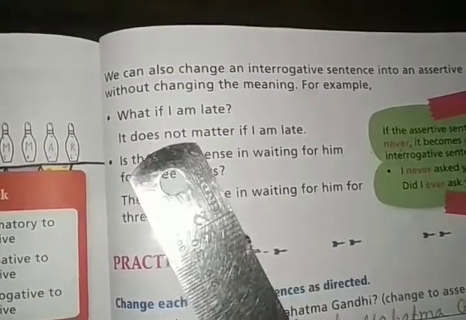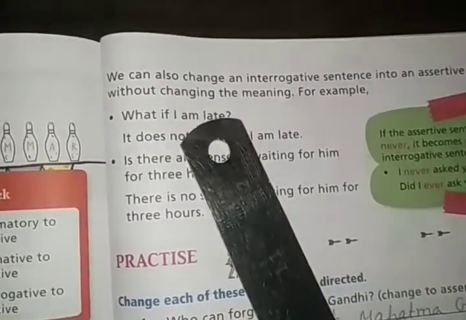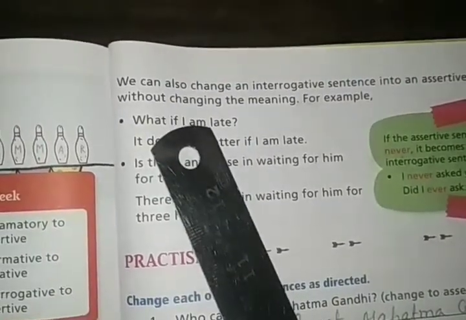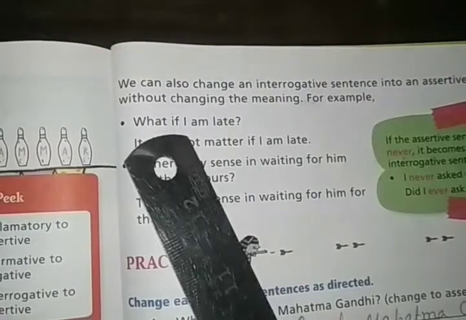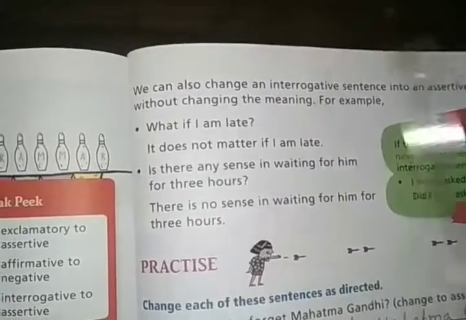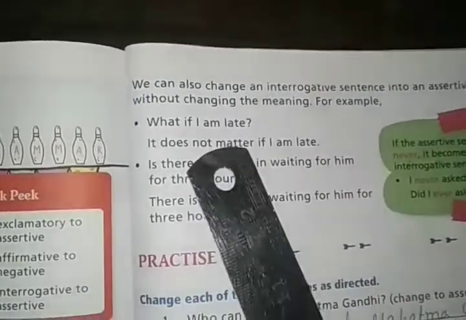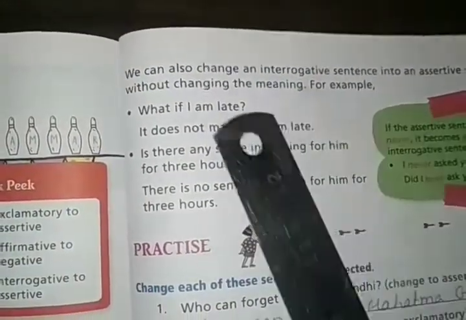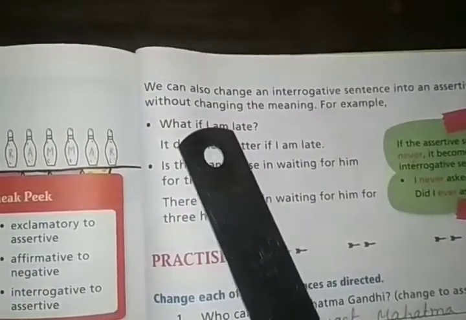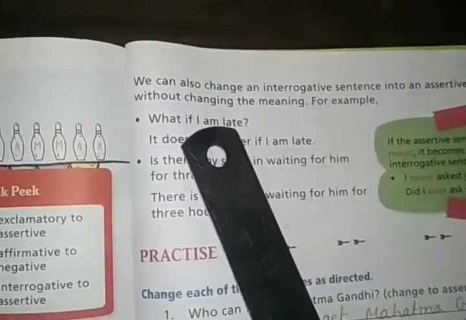Okay, and if you write in the assertive form, you will have to write that it doesn't matter if I am late. Okay, so both the sentences are carrying the same meaning, right? The first sentence is also denoting that if I am late, then there is nothing to worry. And in the second sentence also, if I am late, then what is the matter? No matter if I am late. It doesn't matter if I am late. They are carrying the same meaning. The first one is interrogative and the second one is assertive. The interrogative sentences can be changed into assertive, and assertive sentences can be changed into interrogative without changing the meaning.